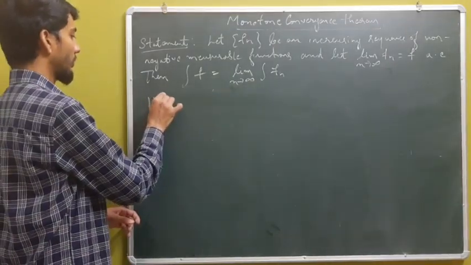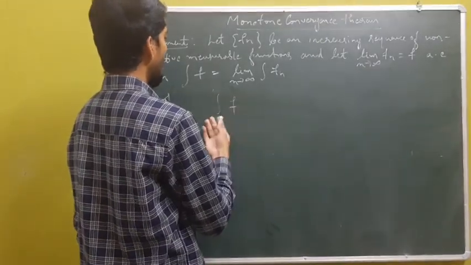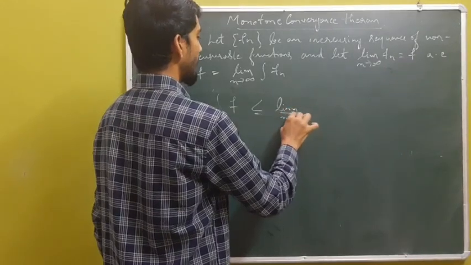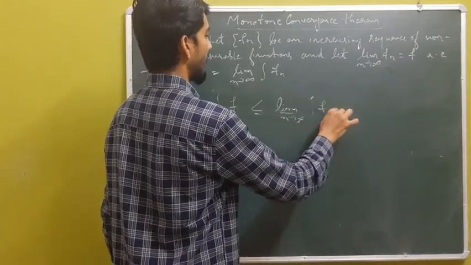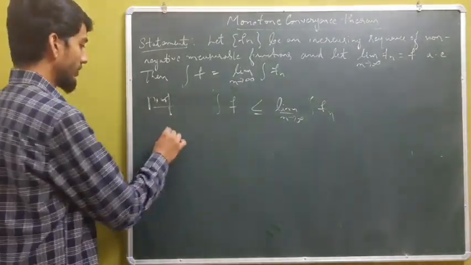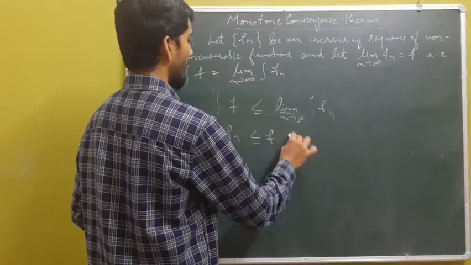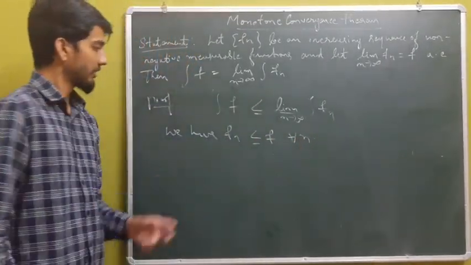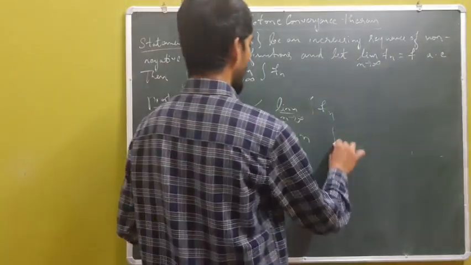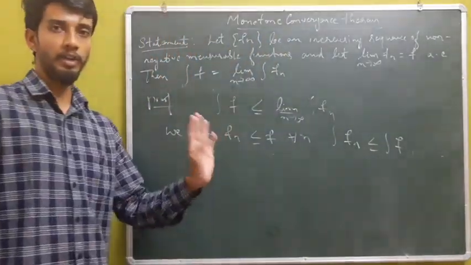And coming to the proof, it's again quite simple. By Fatou's lemma, we directly have integral of f less than or equal to limit inferior of integral of fn. But given the statement of the theorem, we have fn less than or equal to f for all n. Since fn is less than or equal to f for every n, we have integral of fn less than or equal to integral of f.